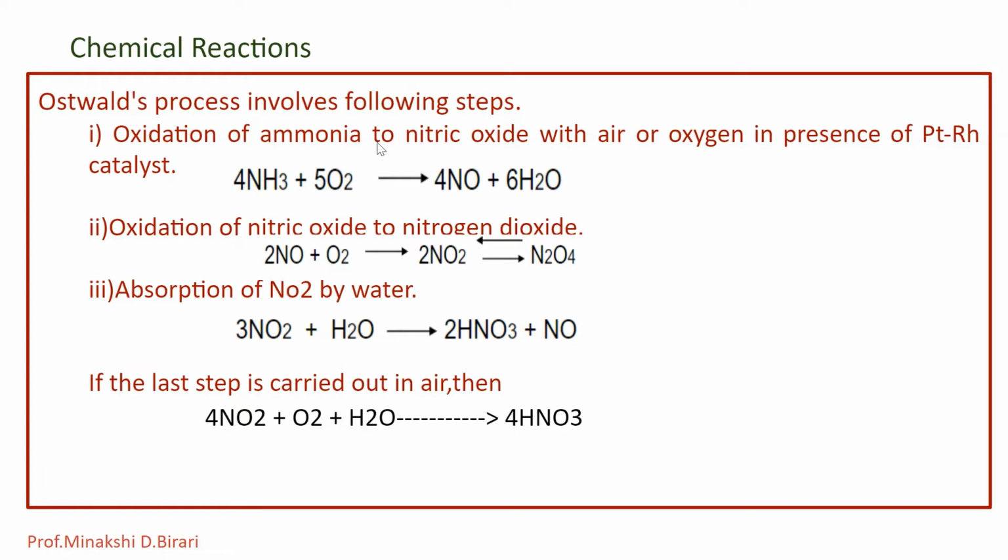Oxidation of ammonia to nitric oxide with air. Second step, oxidation of nitric oxide to nitrogen dioxide. And third step, absorption of NO2 by water. Now let us see the process of manufacture of HNO3 in detail.